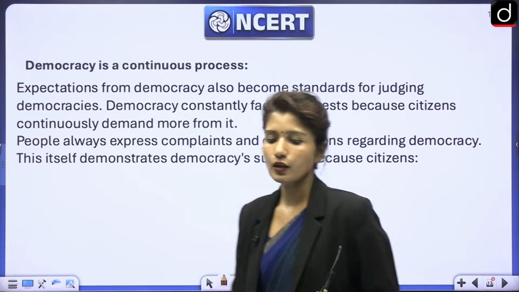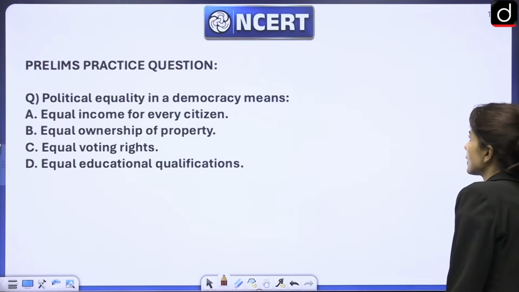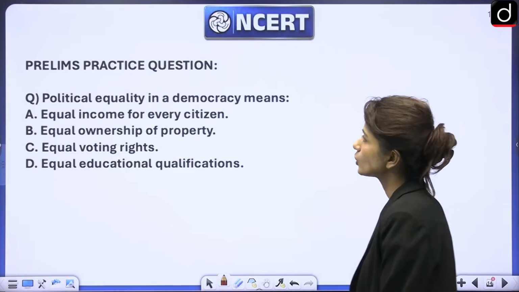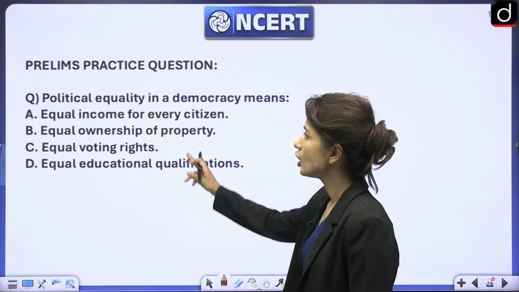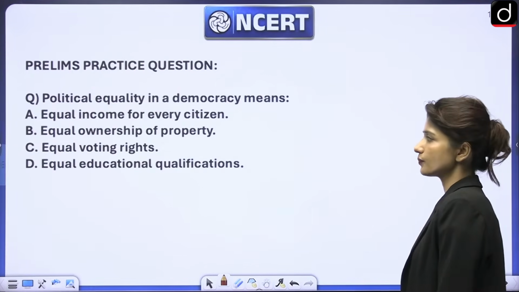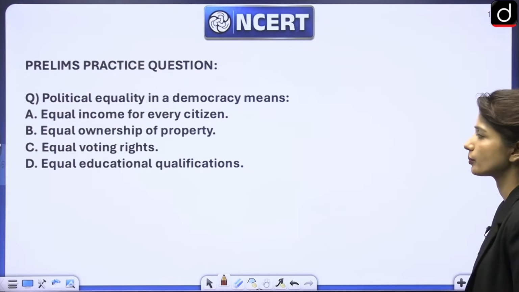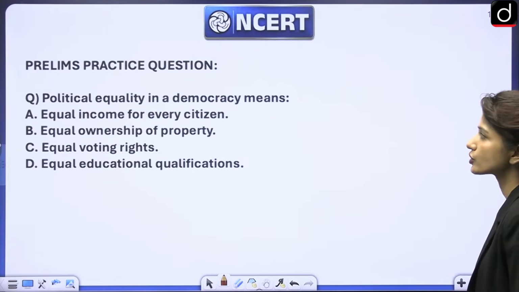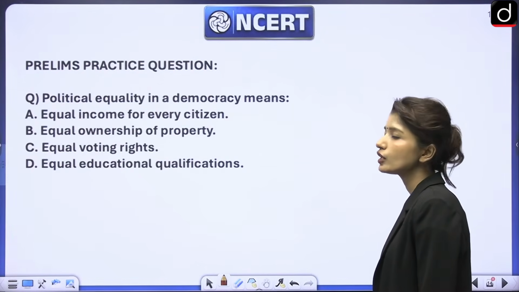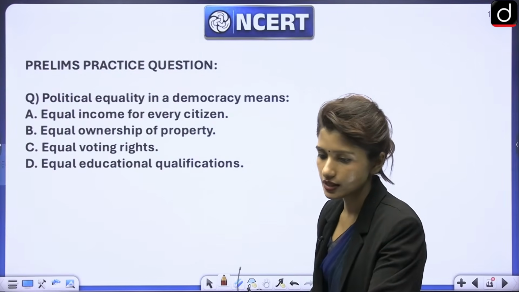Okay. Now let's move on to the questions from this chapter. First question, political equality in a democracy means, this is something we have already discussed in previous chapters. Option A, equal income for every citizen. Option B, equal ownership of property. Option C, equal voting rights. Or D, equal educational qualifications. What is the meaning of political equality? Tell me, what is the answer?